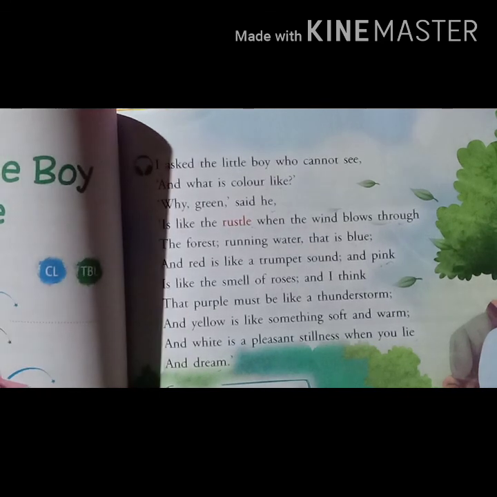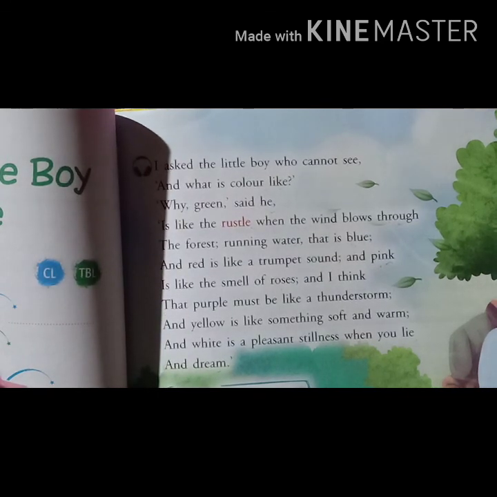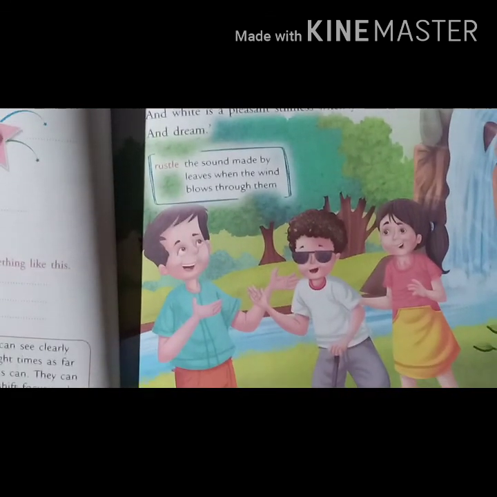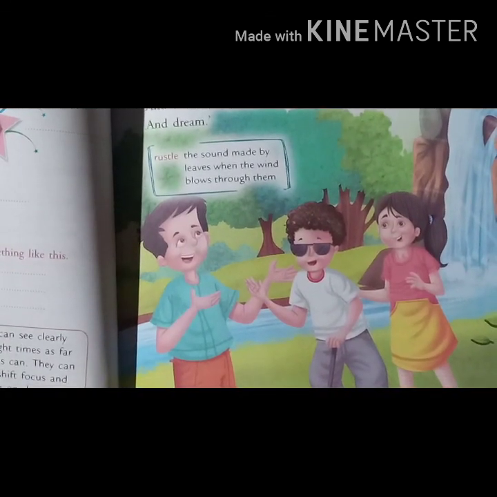So today's homework is you have to do the activities given on page number 20 in your book, and also you have to write 8 lines of this poem in your fair notebook and draw a beautiful picture of the 3 friends, the little boy, a girl and a boy.